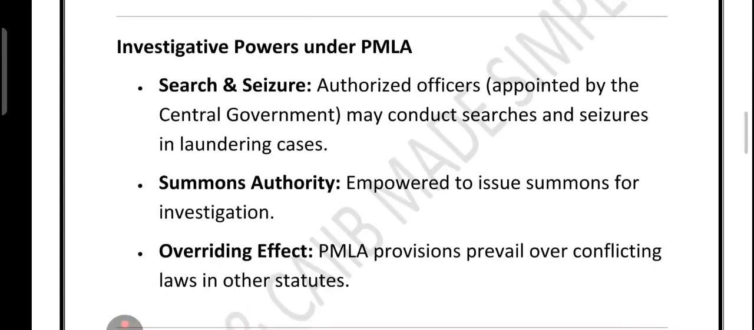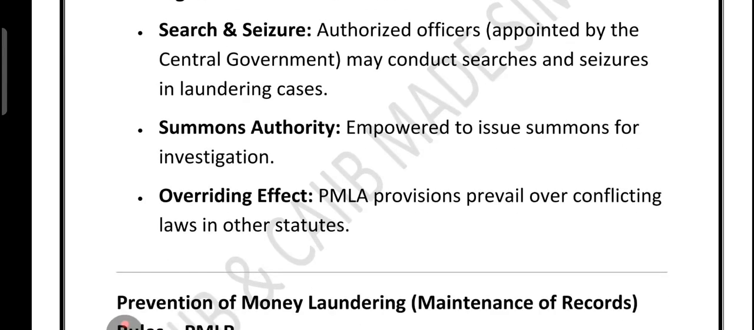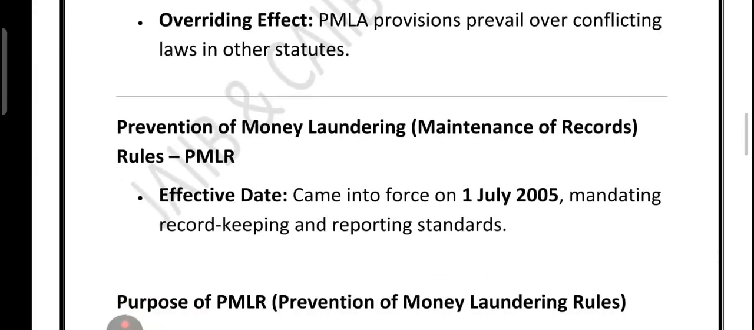So I hope this is clear. Officers appointed by the central government have strong powers, right? And remember, PMLA has an overriding effect, which means if there is a clash between PMLA and any other law, PMLA will prevail. Lastly, the PMLA rules came into effect on 1st July 2005, making it compulsory for banks and financial institutions to maintain proper records and to report suspicious transactions.